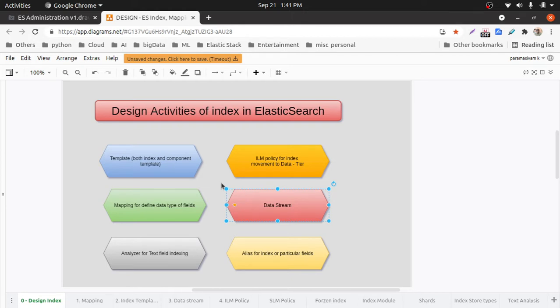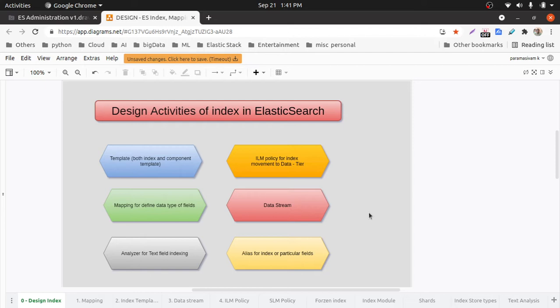A data stream is the next level of data structure within Elasticsearch to store documents. It's kind of like an array in other programming languages. An array has a single variable name, but it can have many elements. Similarly, a data stream has a single name. Wherever we are using an index name, in all those places we can use a data stream name.